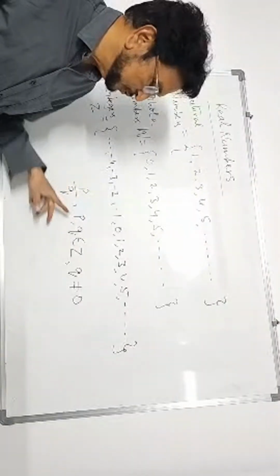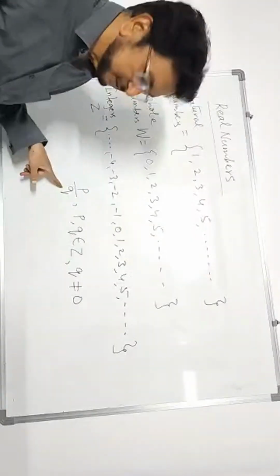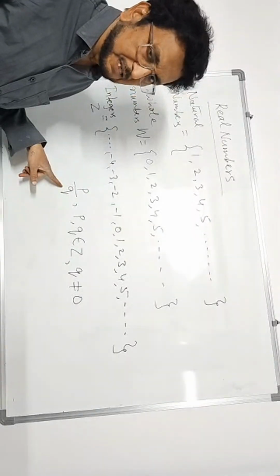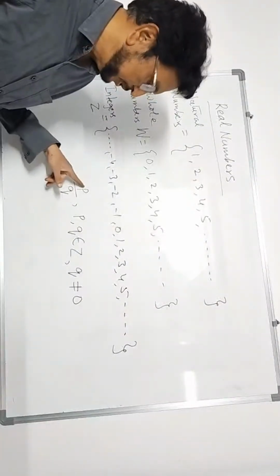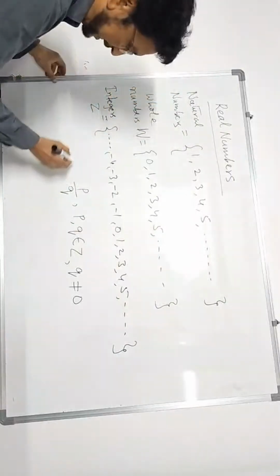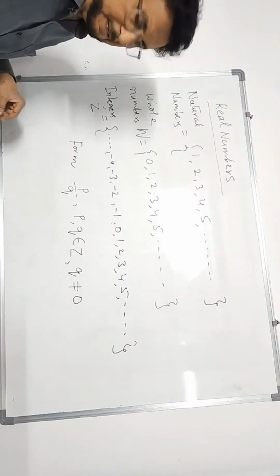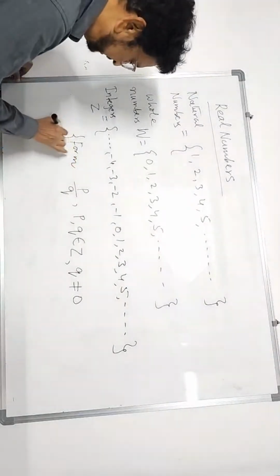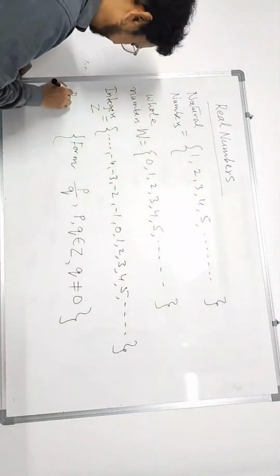Therefore, the set of numbers in the form of p by q, where p and q stand for integers, and particularly the denominator must not be equal to 0. It can take all values except 0. P can take any value including 0 also. If we represent a number in this form, we say that it is the set of rational numbers.